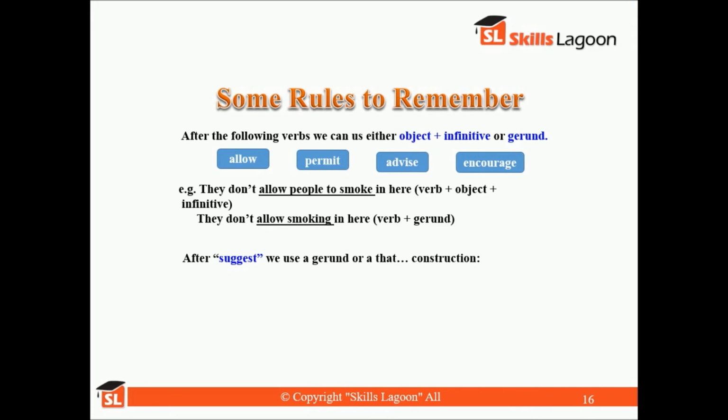Next, after suggest we use a gerund or a that construction. For example, I suggest going there. I suggest that you go now.